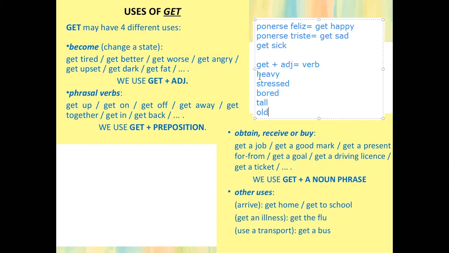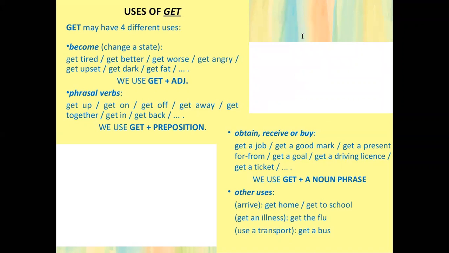old, etc. Si yo les agrego get a todos estos adjetivos y cualquier adjetivo del idioma, lo convierto en el verbo. Si heavy es pesado, get heavy es ponerse pesado. Stress, estresado, so get stress, estresarse. Bored, aburrido, get bored, aburrirse. Tall, alto, as we know, so get tall, volverse más alto, ponerse más alto. Old is for age, so get old, envejecer. This is the first meaning of get.